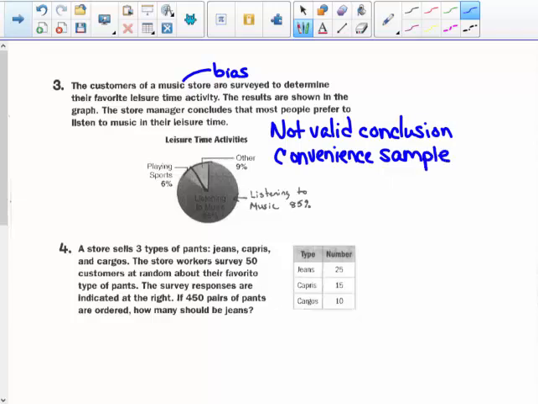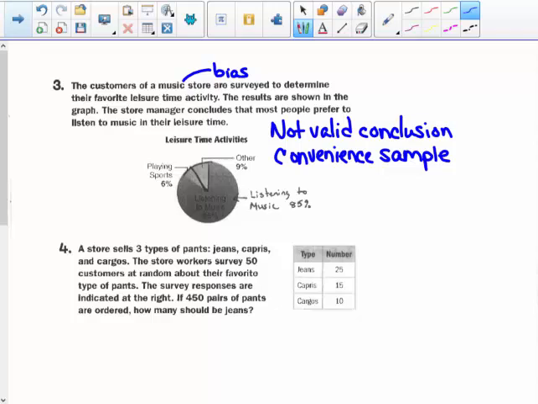And if he wants to know about customers at a music store, if he's the manager of a music store, he might want to go to, say, Tops or Wegmans and ask every 10th person that comes out of Wegmans, hey, what do you like to do in your leisure time? Do you play sports? Do you hang out with your friends? Do you listen to music? Do you play video games?